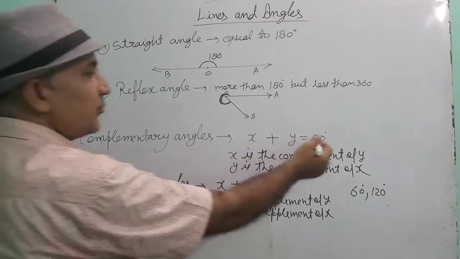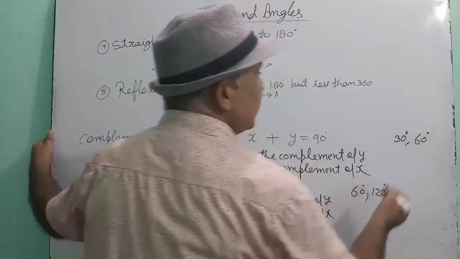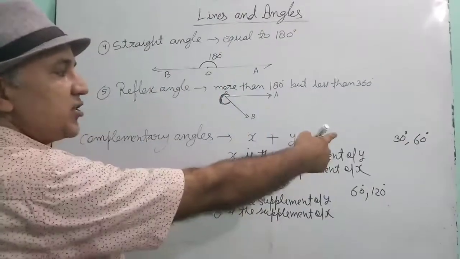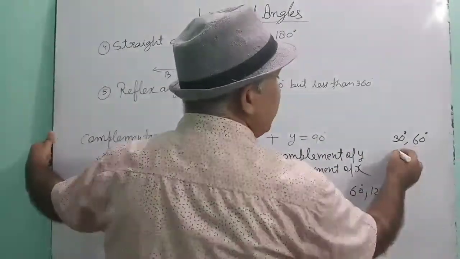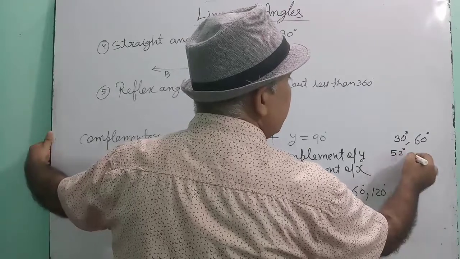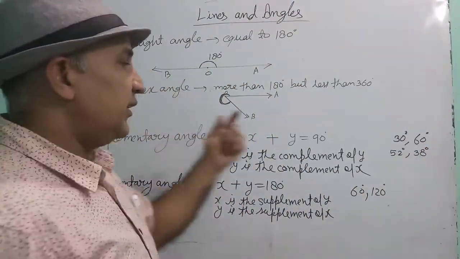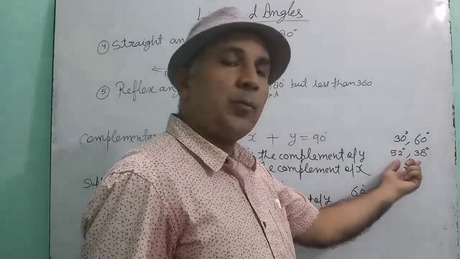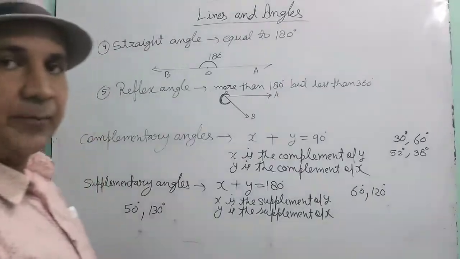Okay. See the examples of complementary angles. 30 degree and 60 degree. If we add these two we will get 90 degree. That means these two are complementary angles. Similarly, 52 degree and 38 degree. These two angles are called complementary angles because the sum of these two is 90 degree. Okay.